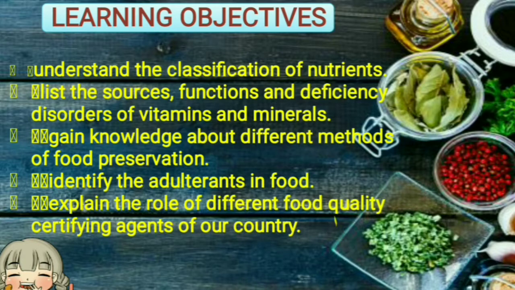Also you will be able to identify the adulterants in food. At the end of this lesson, you will be able to explain the role of different food quality certifying agents of our country. So let me give you a short introduction about the lesson.